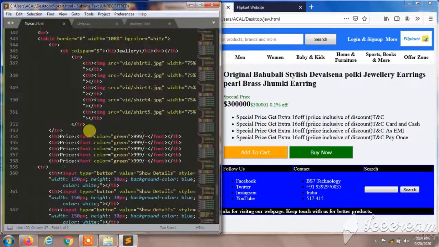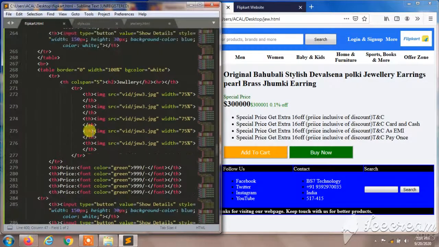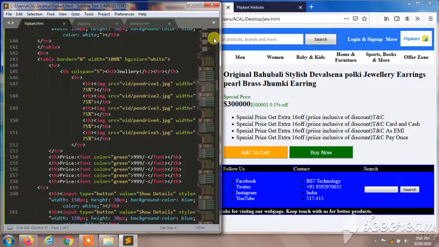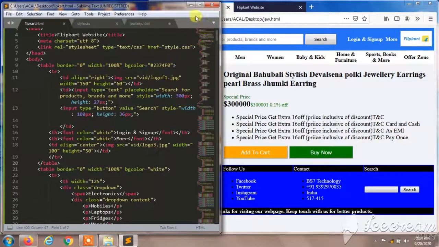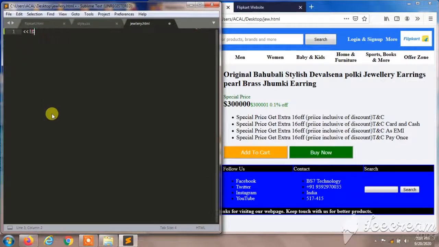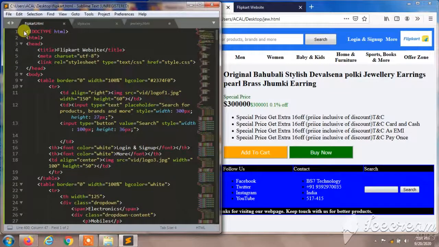And I think we need to do some changes over here. So we'll give the table again later. So I'll remove this. Now we are going to add two tables in our web page.